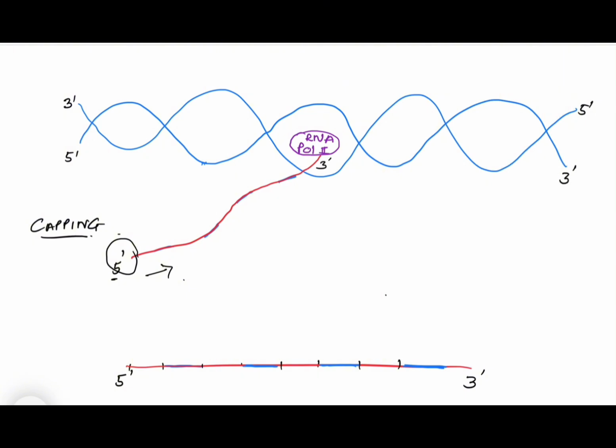Now what is capping? It is addition of guanine nucleotides. These guanine nucleotides are added. These are also known as methyl guanosine triphosphate.